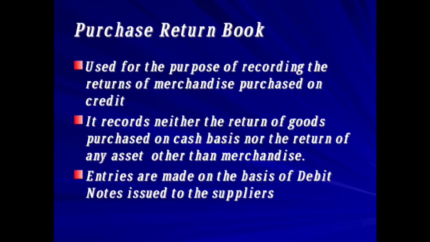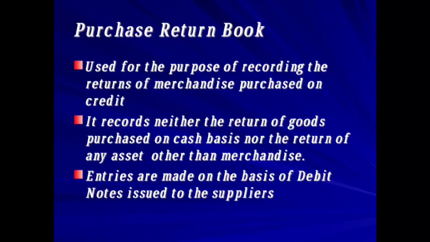Then, entries are made on the basis of debit notes issued to the suppliers. Along with the goods we are sending to our suppliers, we will send a debit note also, showing how much goods we are returning to them. That is what we call a debit note. So all the entries we are going to record in our purchase return book will be on the basis of the debit note, which includes how much goods we are returning, what the value of it is, and what quantity we are returning to our suppliers.